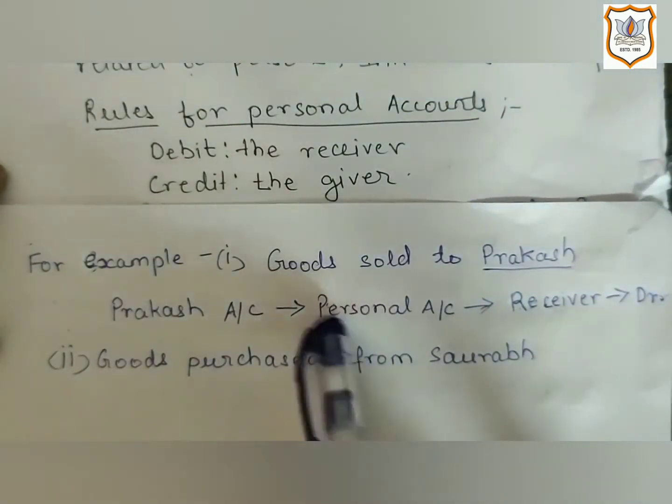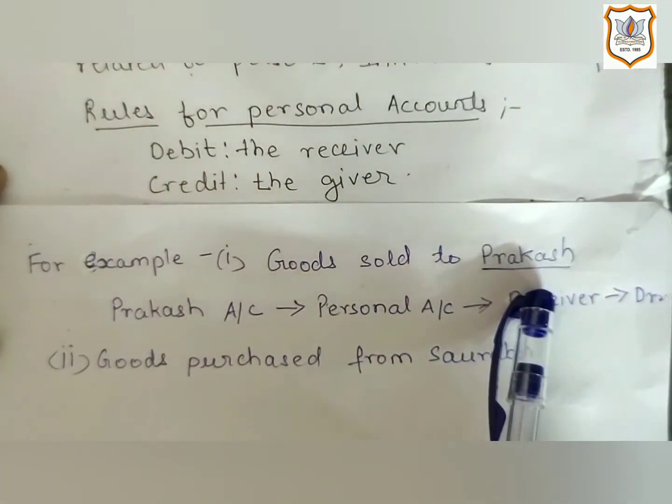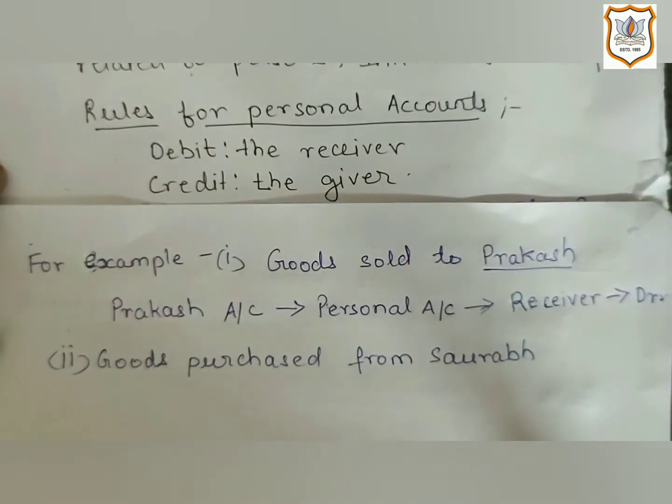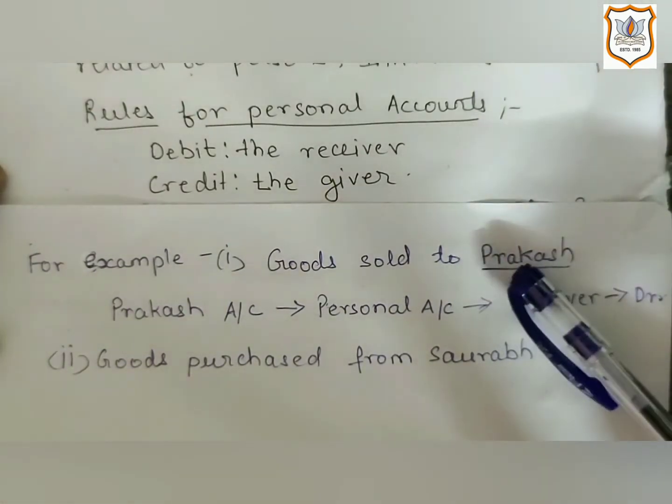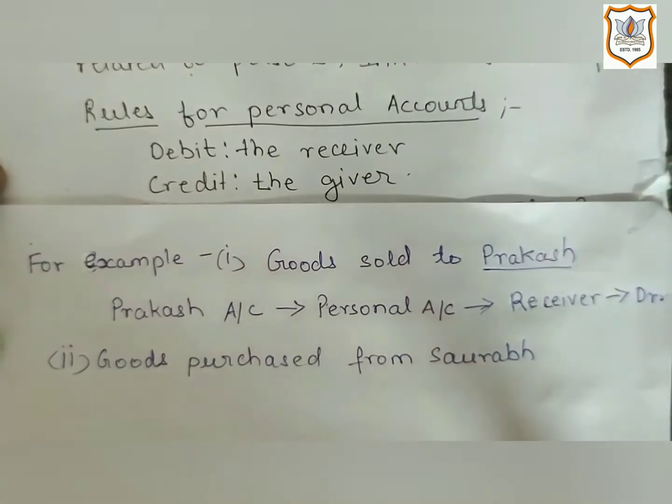So first example is goods sold to Prakash. Here, first we will have to identify the account which will be affected and will come under personal account. In this transaction, Prakash is the name given. Prakash is a personal account as being the name of a human being. Then we will have to determine whether he is the receiver of the benefit from business or he is a giver of the benefit to business.